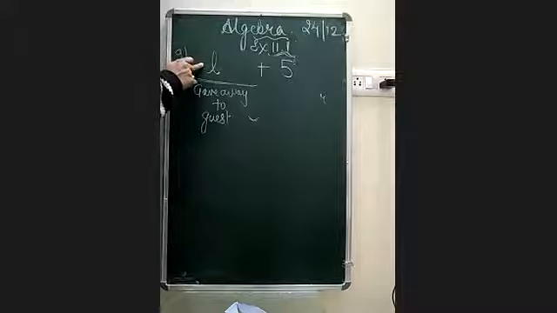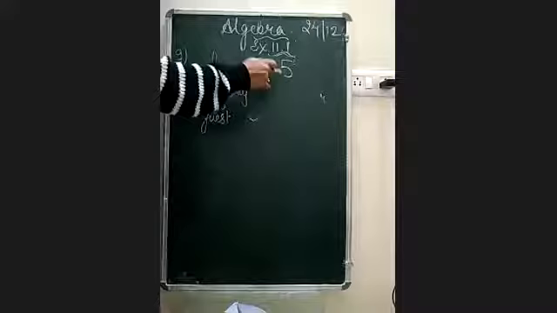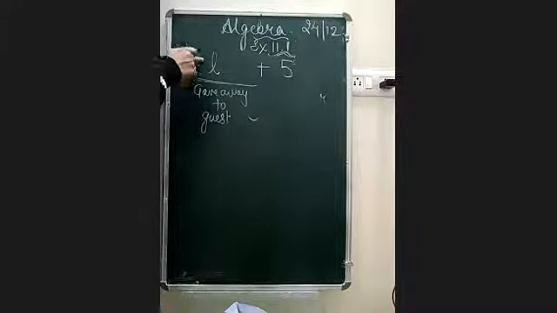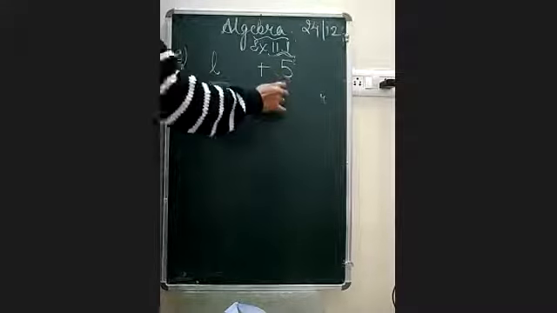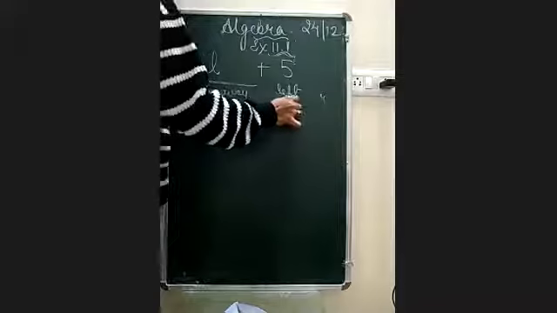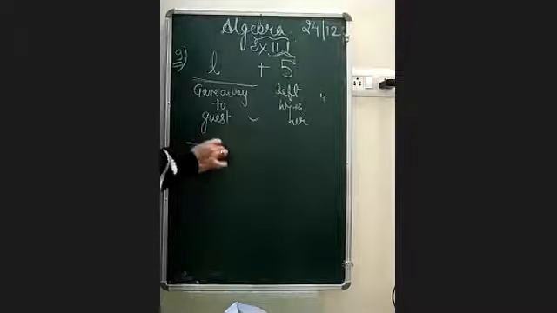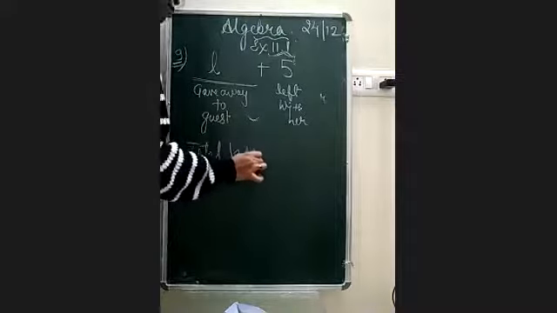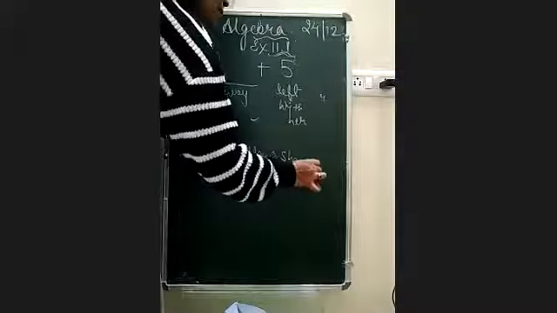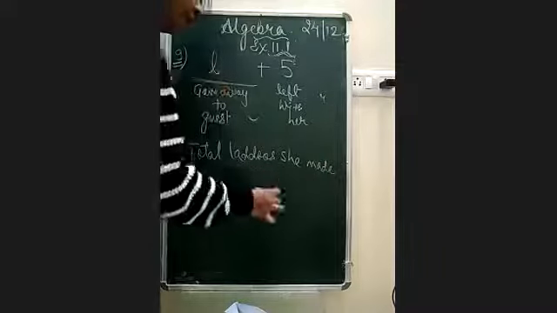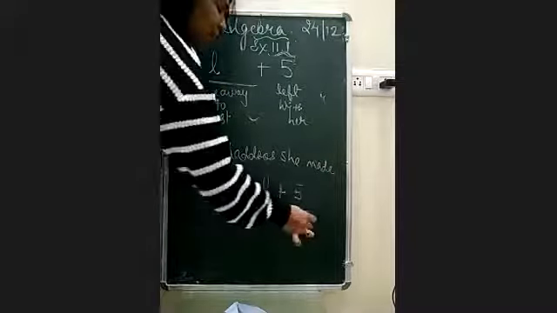Suppose 10 were given and 5 are still with mother, so 10 plus 5, she made 15. The same thing: if she has given L laddus to the guests and 5 are still left with her, the total laddus she made was L plus 5.